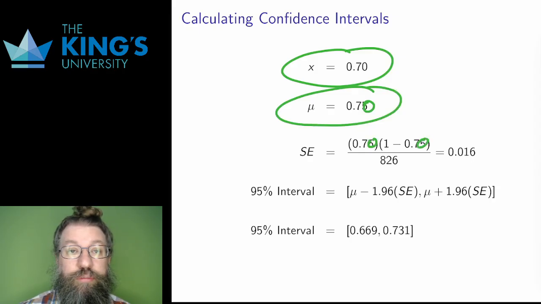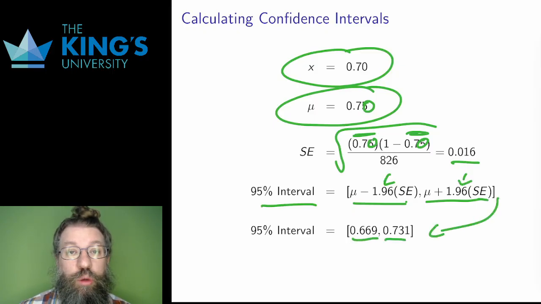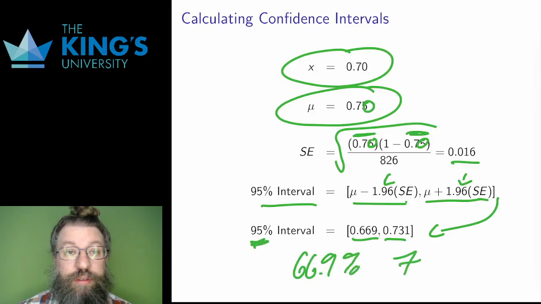The standard error is the same formula, but now I'm using the sample statistic as the proportion, not the proportion that the null hypothesis stipulated. Here the standard error works out to 0.016. That's the standard deviation of this normal sampling distribution. Then the range of 95% confidence was given by this formula, which is still the same here. I go out 1.96 standard deviations from the mean on either side, and the numbers here work out to 0.669 to 0.731. I am 95% confident that the population parameter is between 66.9% and 73.1%.